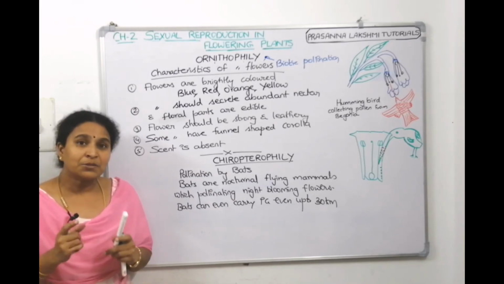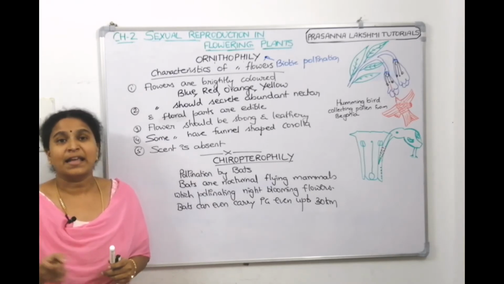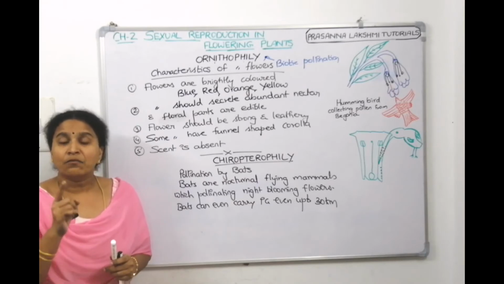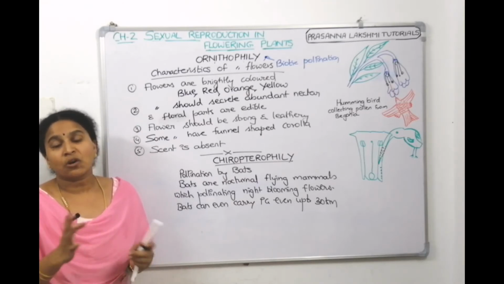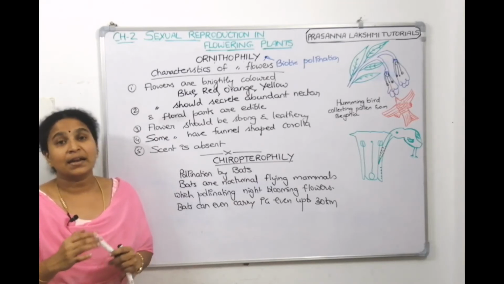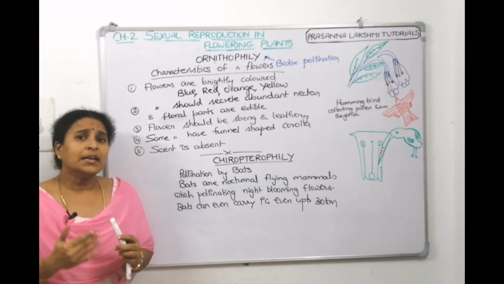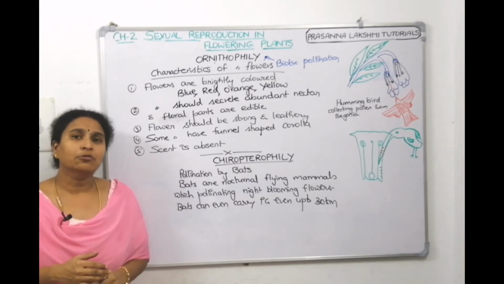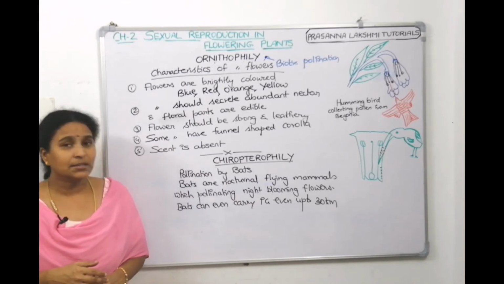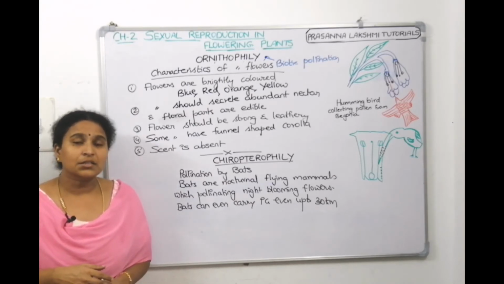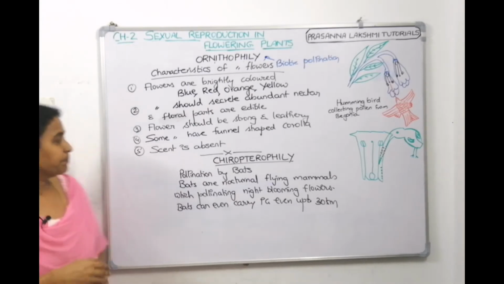Bats are nocturnal, flying mammals. They pollinate night blooming plants, not day blooming plants. And they fly very fast, carrying pollen grains up to 30 kilometers also. Take a screenshot. Then we will list down the characteristics of chiropterophilous flowers.